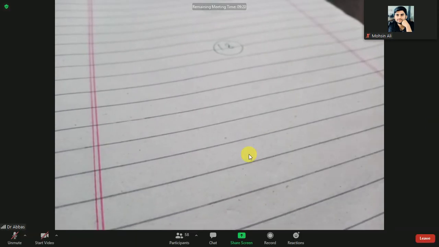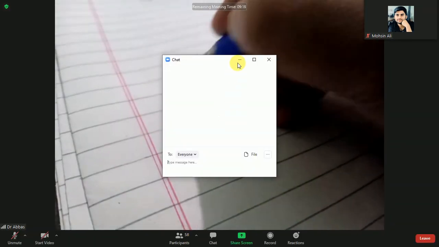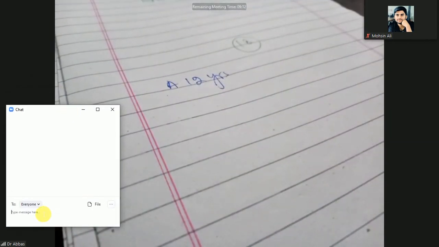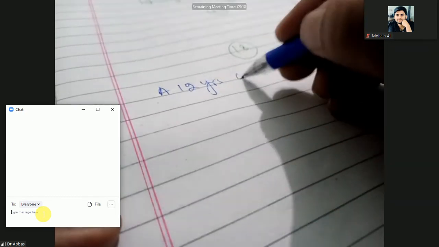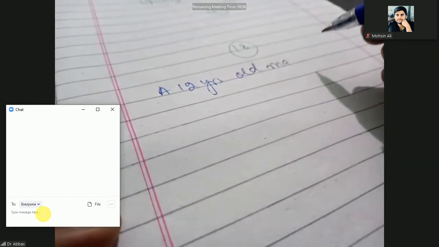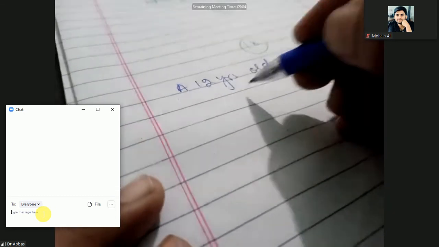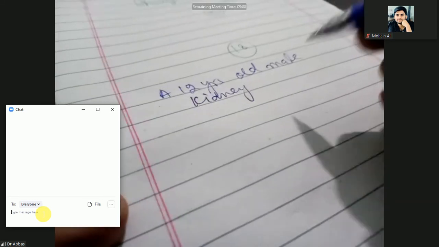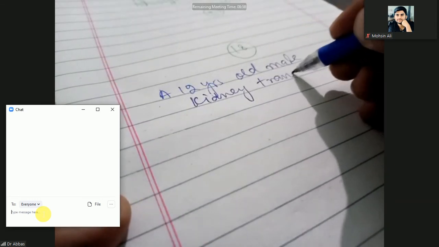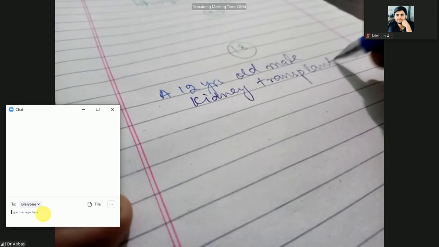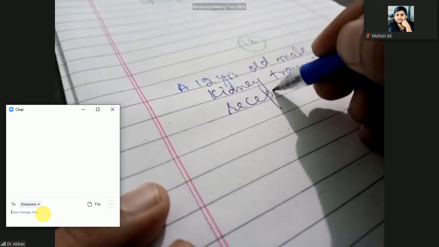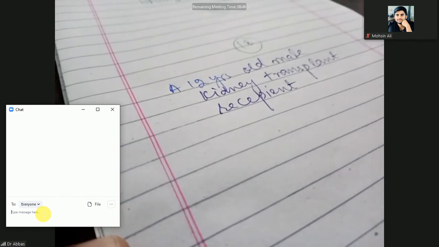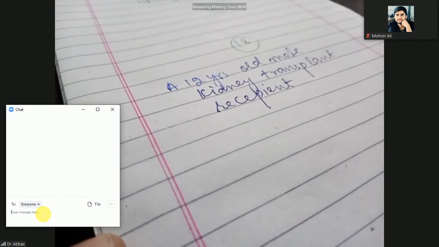The first clinical case is a 12-year-old male, kidney transplant recipient. Age is 12 years old, male, with a transplanted kidney.